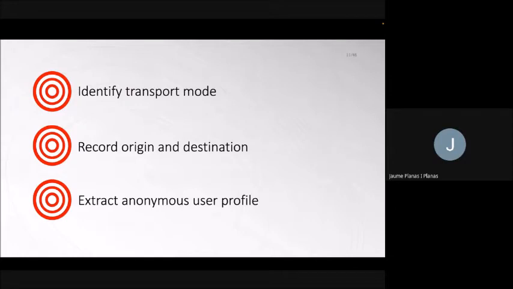With these three fundamental pieces of information, we have the data from which routes are being made at all times in the cities, from which position the users are going to each other, and which transports are being used, and we can use it to generate what's called the mobility matrix, which are representations of all the traffic flows within a city. Combining this with information about the age range and the gender of the users, we can have a very complete picture of all the different groups of people and their mobility preferences.